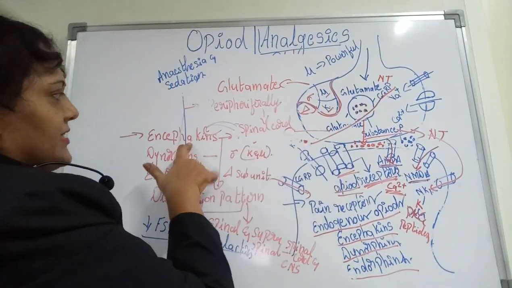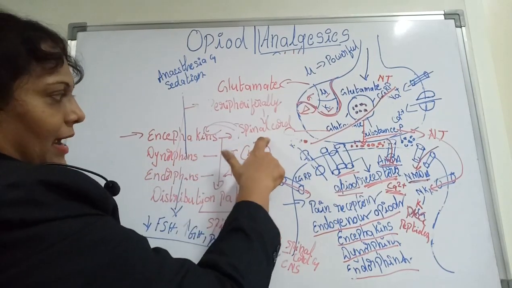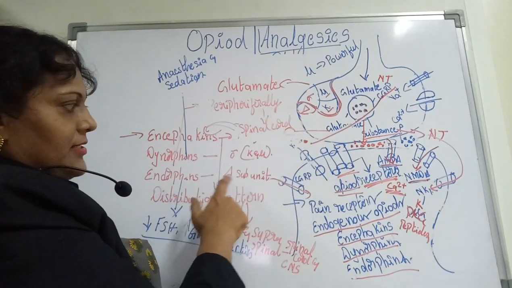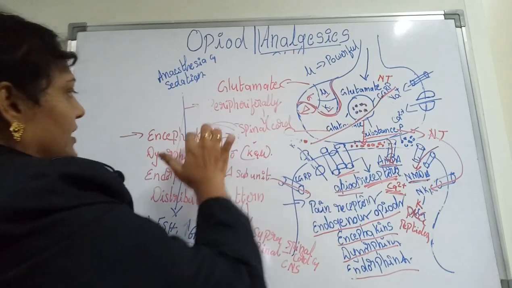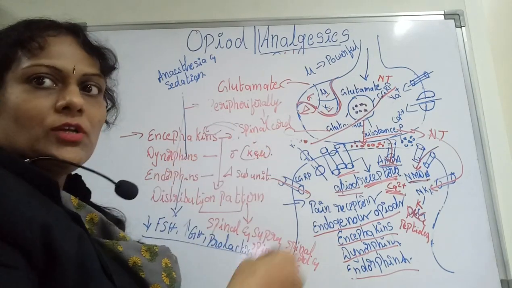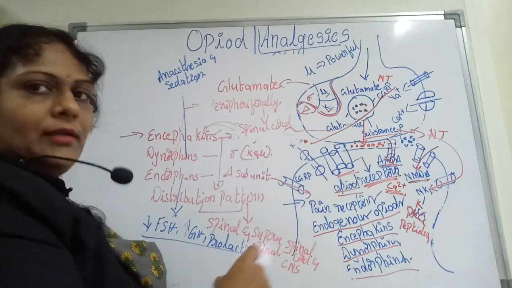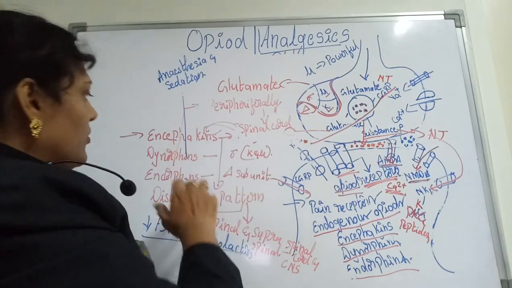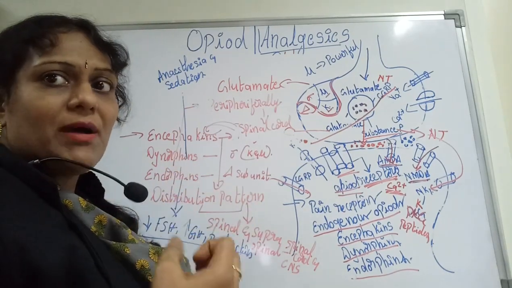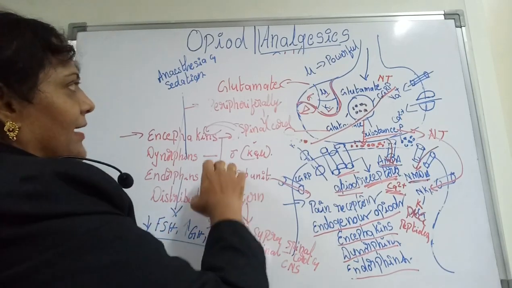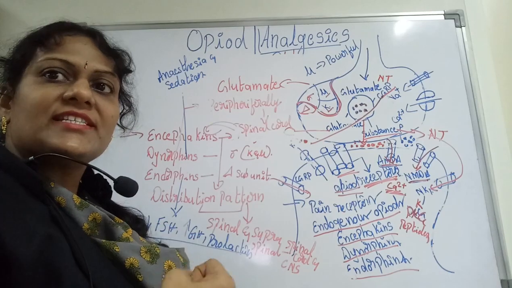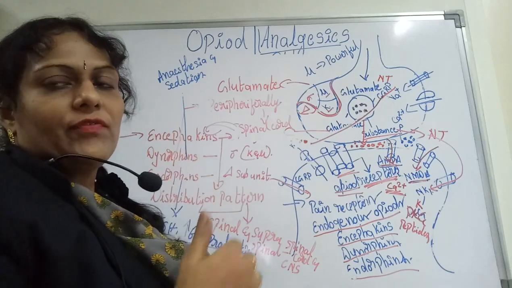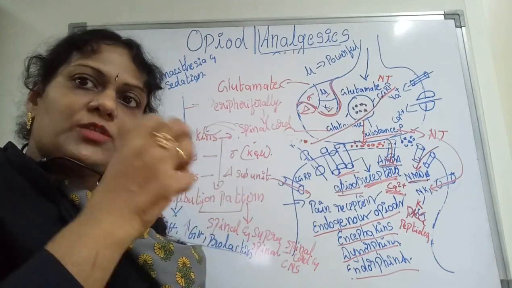As I told you, these enkephalins are controlling your kappa and mu. Dynorphins are present on the sigma and endorphins on the delta subunits. And these enkephalins are distributed over the supraspinal and spinal systems, that means the brain system and the periphery system. Also dynorphins, present on the sigma subunit of the opioid receptor, act as anesthesia, particularly sedative. Whenever we want anesthesia control, these dynorphins are used, and that particular situation is blocked off.